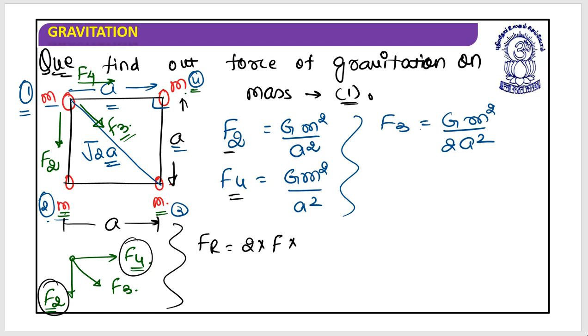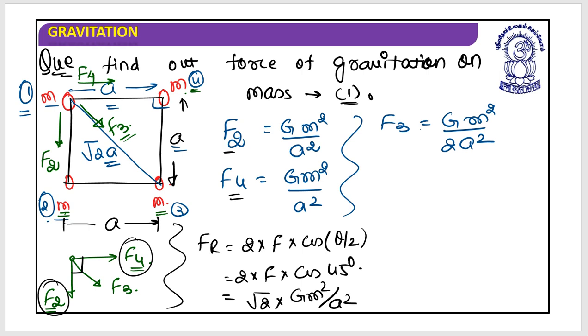It's 2 into F into cos of theta by 2. So this is 2 into F into cos of the angle between these two, which is 90, so cos 90 by 2, it's cos of 45 degrees, which is 1 by root 2. So this is root 2 times F, and that would be equal to Gm square by a square. And the resultant of F2 and F4 is in this direction.